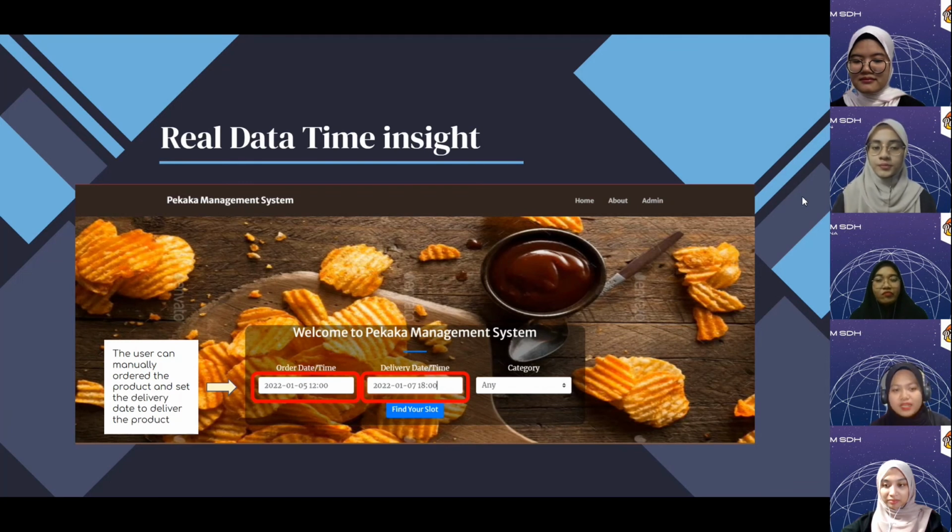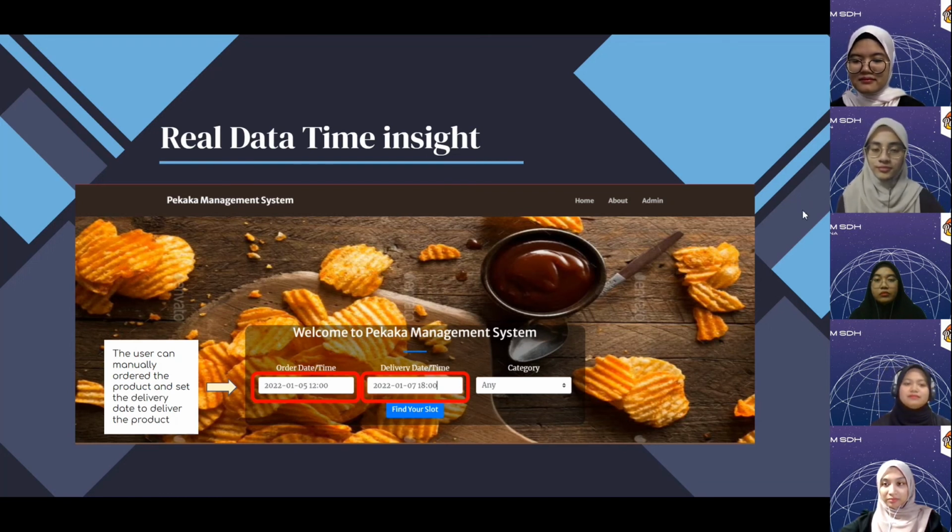So when they would like to order based on the date, the 100 stock will be displayed. But then if the admin updates that the stock is not available, then when they find a slot, that particular product won't be displayed here. That is what is meant by the real time data insight.